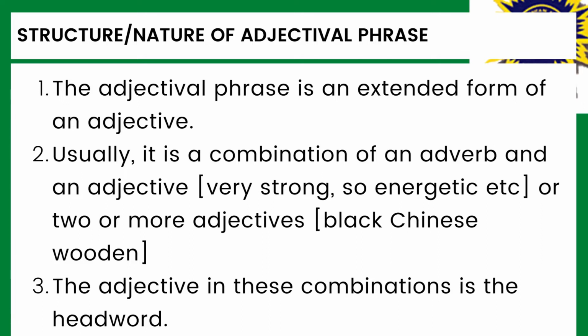It can as well be a combination of two or more adjectives. For instance, black, Chinese, wooden. This can simply be used to describe perhaps a box, a table, or any other noun. But the combination in this case is three adjectives, which are black, Chinese, and wooden. In both of these cases, an adjective is the head word, and that is why we call it an adjectival phrase.